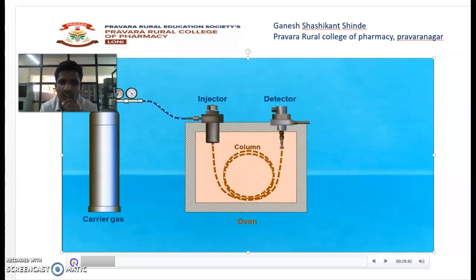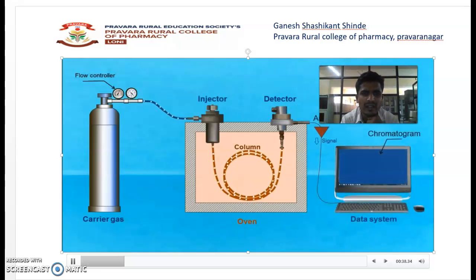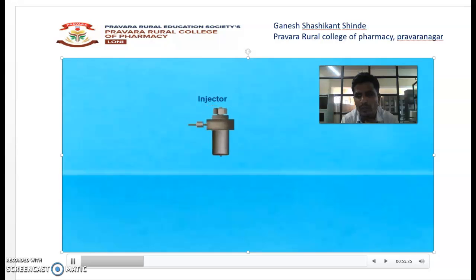Then we can see that the injector is connected to the column, the column is connected to the detector, and through this path the carrier gases are passed. The carrier gas is placed in a cylinder, and when it is passed, it is controlled by the flow controller. Through the flow controller it goes to the injector, from the injector it goes to the column, and from the column it goes to the detector. After the detector, detection is carried out with the help of an amplifier, and we get the chromatogram.